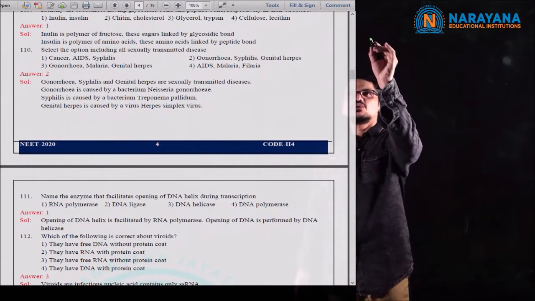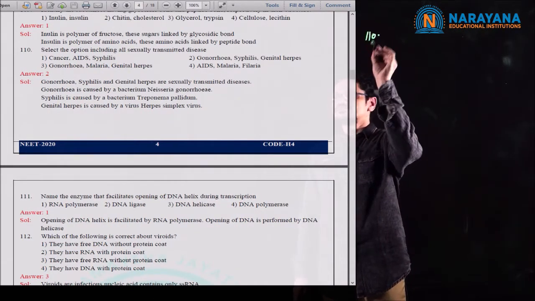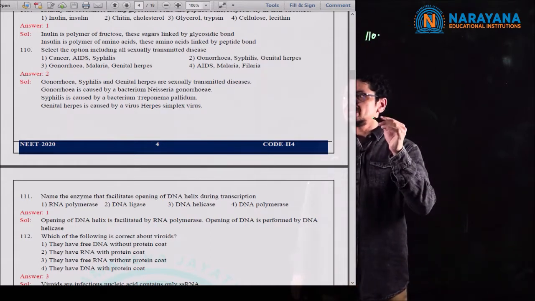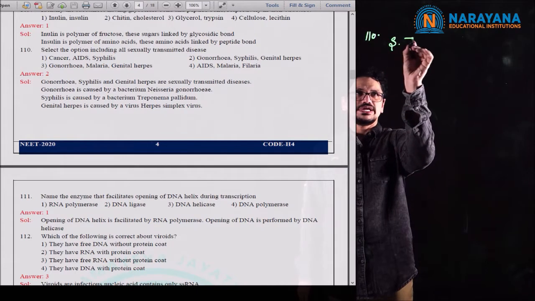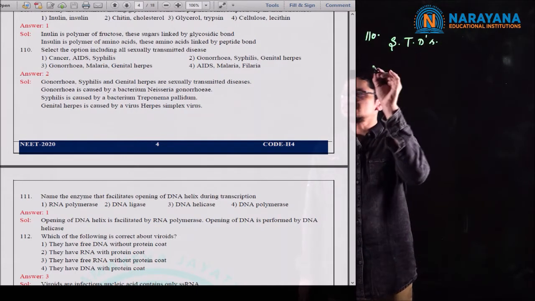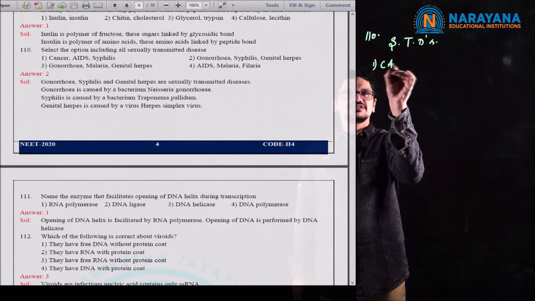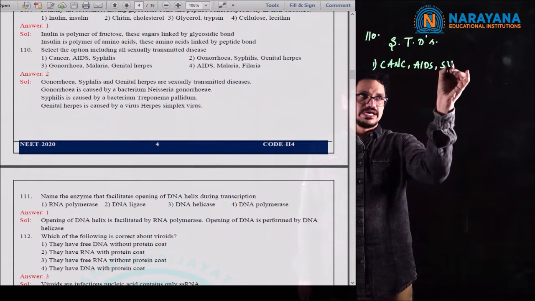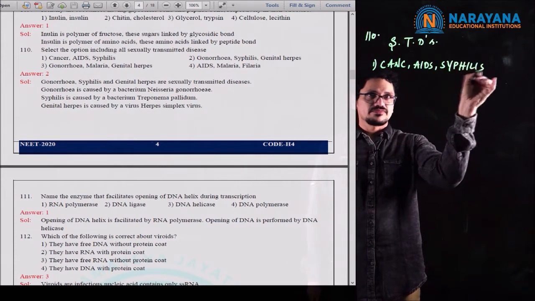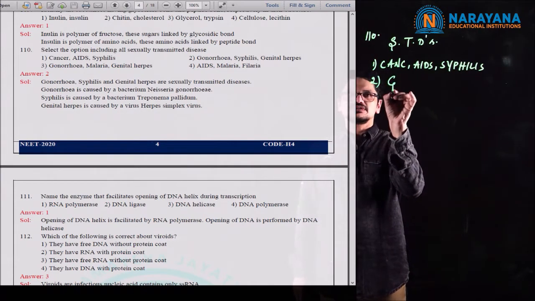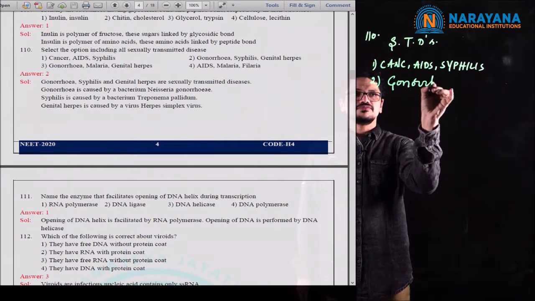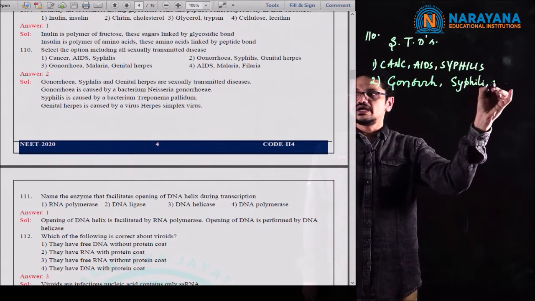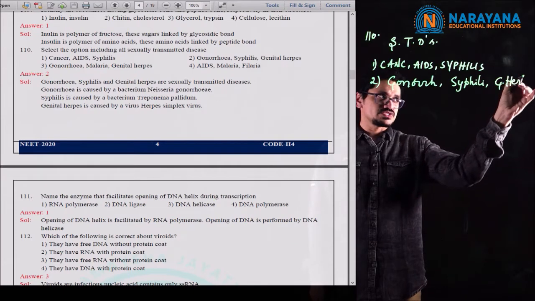Next, question number 110. Select the option including all sexually transmitted diseases. In the first option, they mentioned cancer, AIDS, and syphilis. And in the second option, gonorrhea, followed by syphilis and genital herpes.